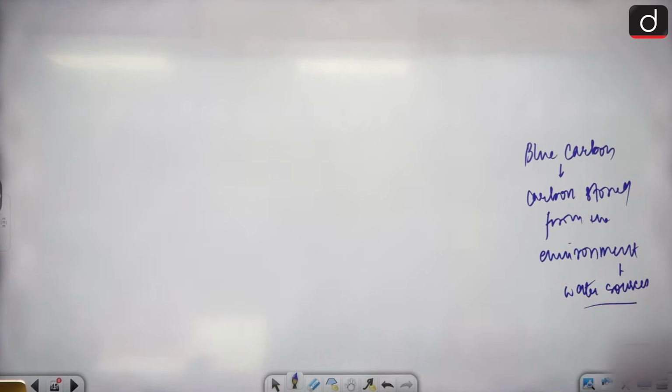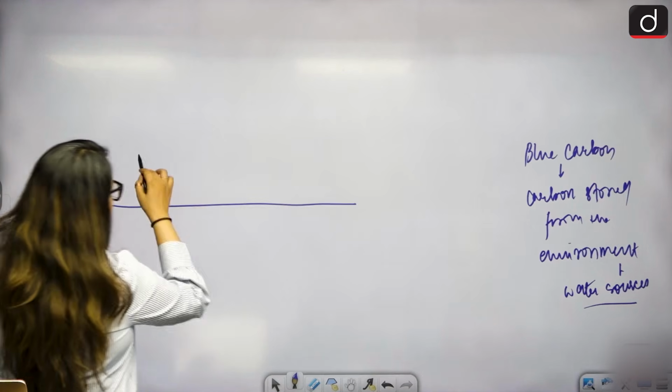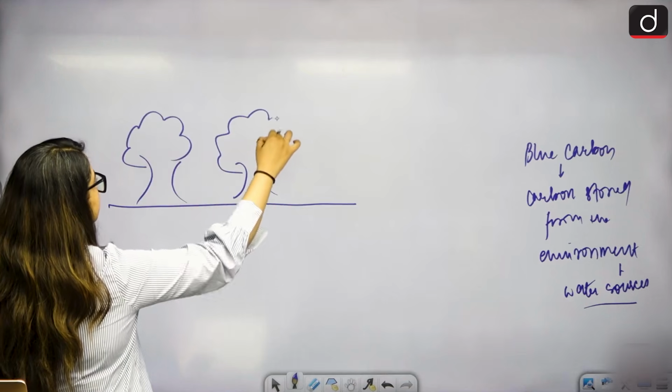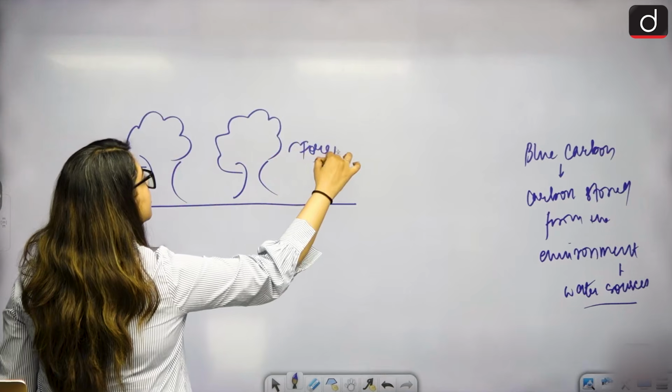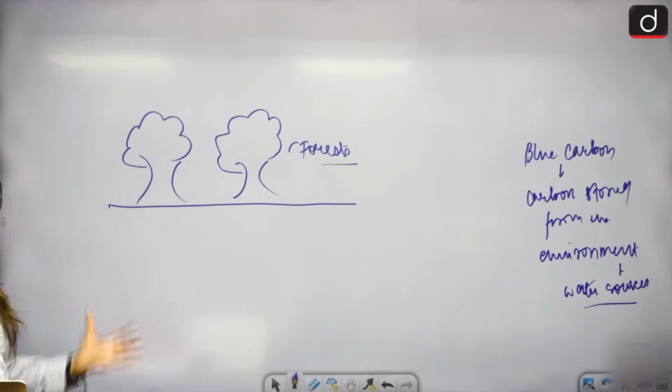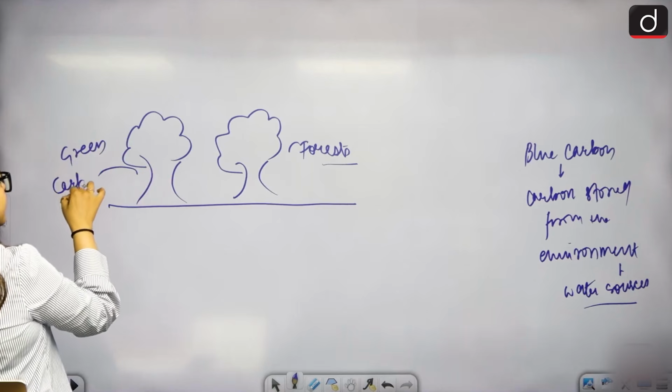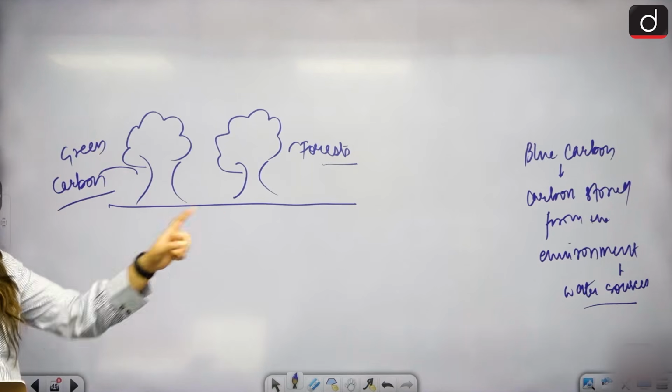But other than that, we need to understand what blue carbon is, because it gets captured and stored in the coastal and marine ecosystems. What happens is we have terrestrial forests. These terrestrial forests are going to capture carbon. They get most of the green carbon. What they are getting is green carbon, we will get blue carbon now.